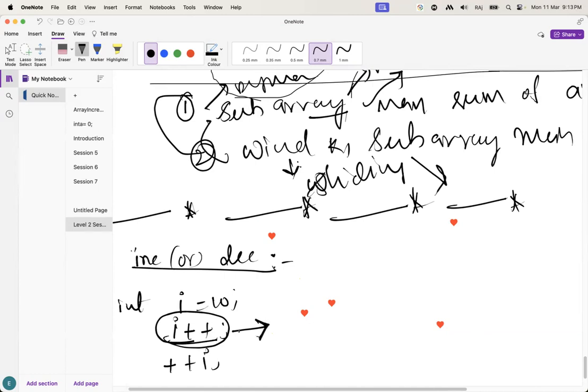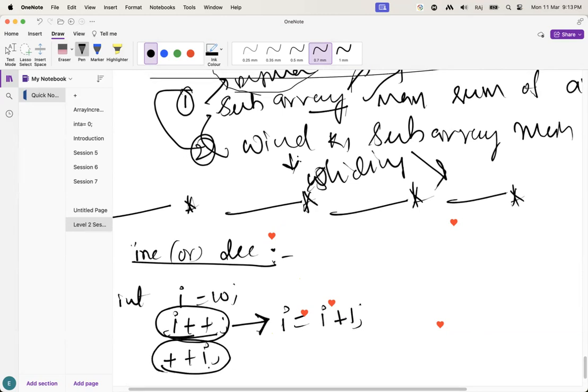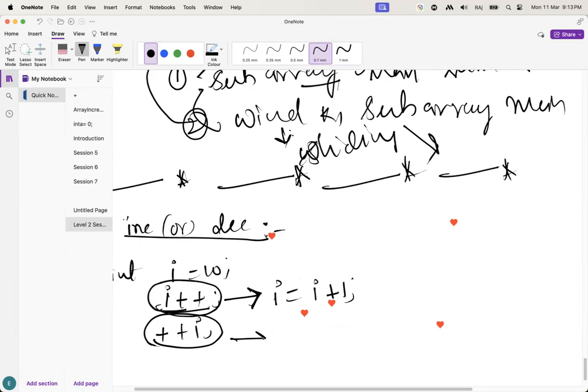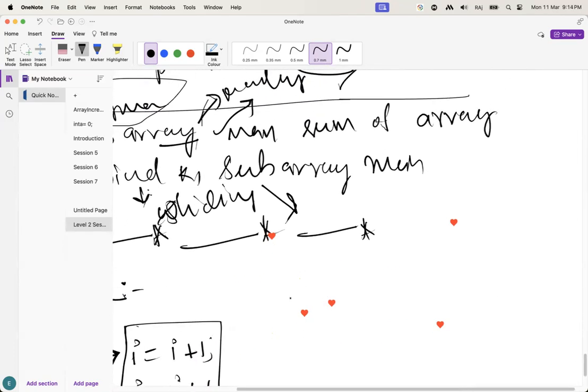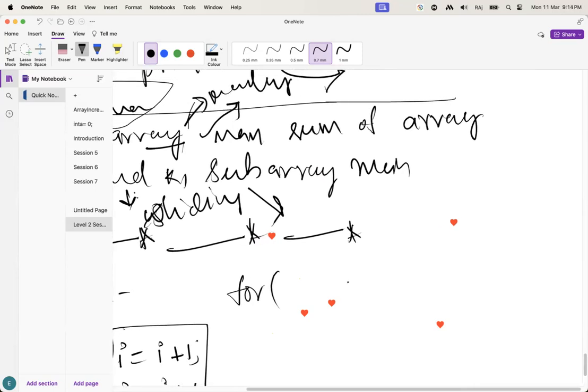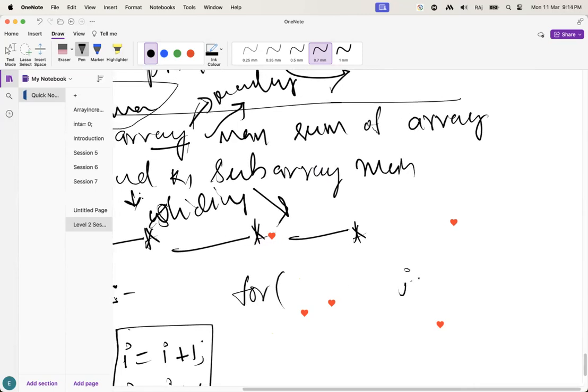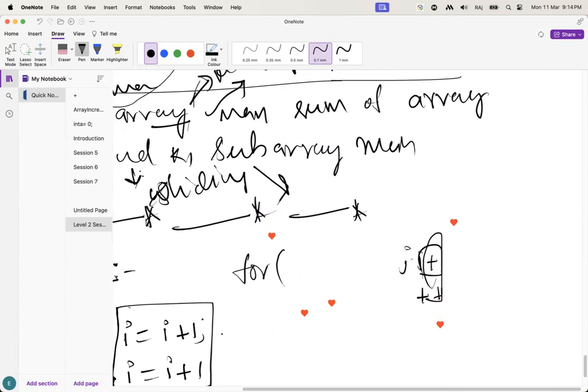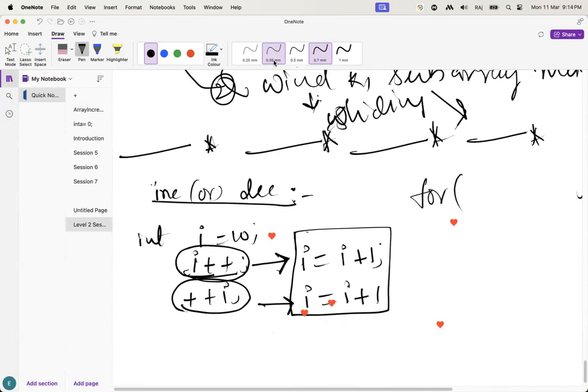At that time, i++ means i equals i plus 1. Check, guys: is this a single one or part of any expression? It is a single one. Here also its value is i equals i plus 1. See guys, when they are single ones, both are the same. In a for loop, you can see the last one, i++ or ++i, both are the same. Both are only one. Guys, I hope this is clear.